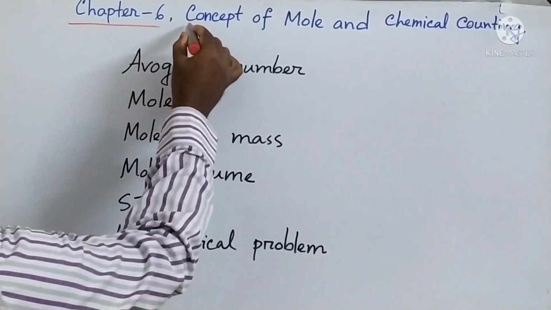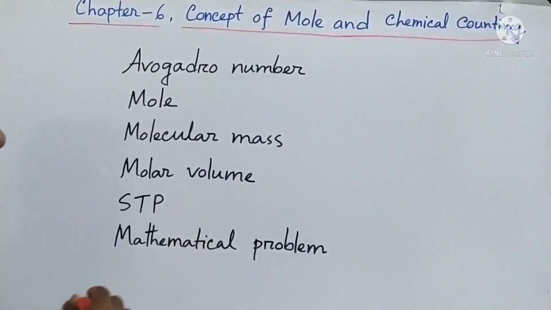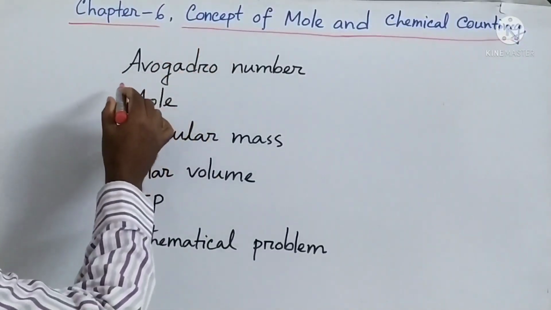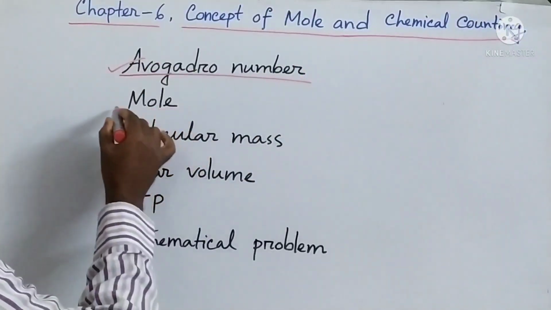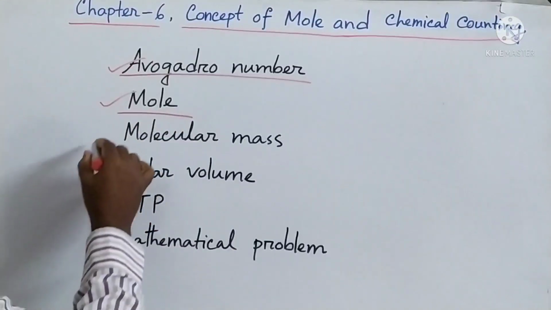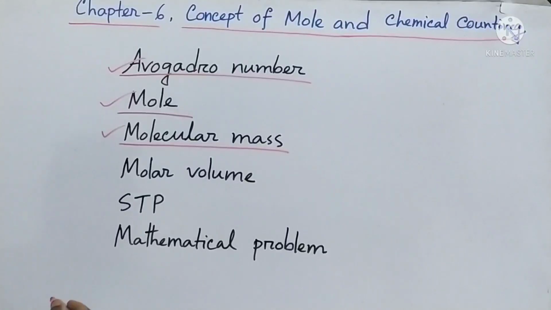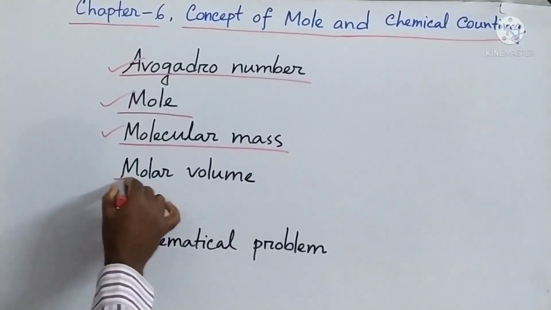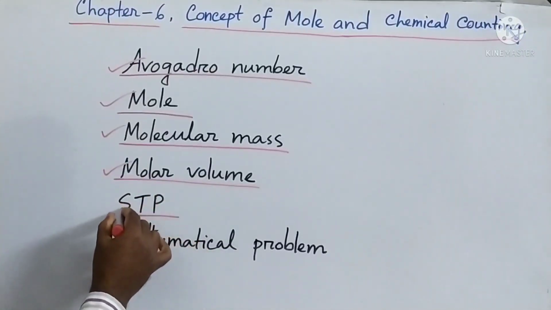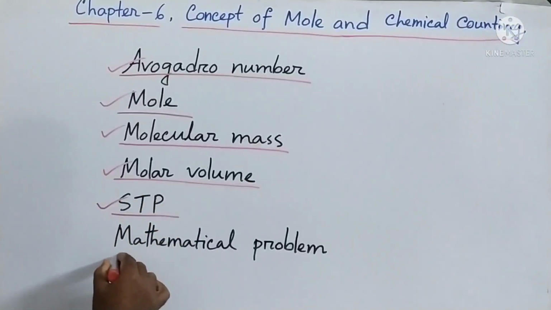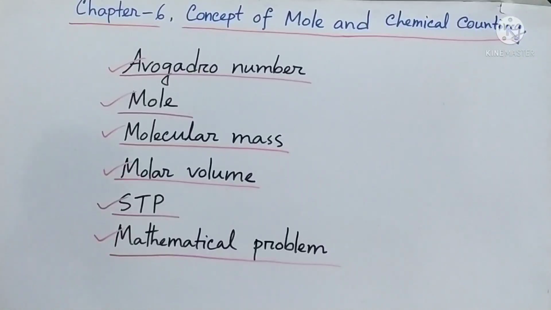Today, chapter 6, Concept of Mole and Chemical Counting. From this chapter, first of all I will discuss Avogadro number, then mole, then how to find out the molecular mass of a compound, then what is molar volume, then I will discuss STP, standard temperature and pressure, then I will do some mathematical problems from related topics.